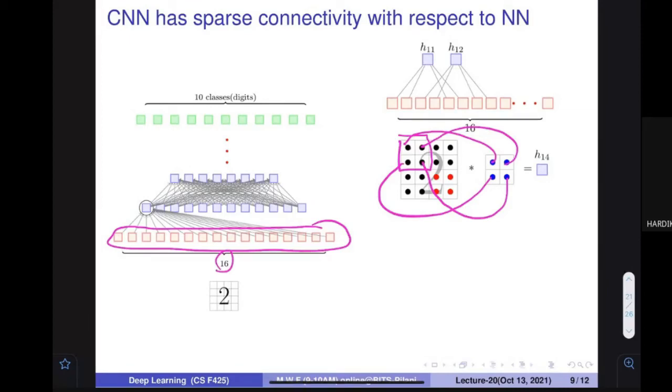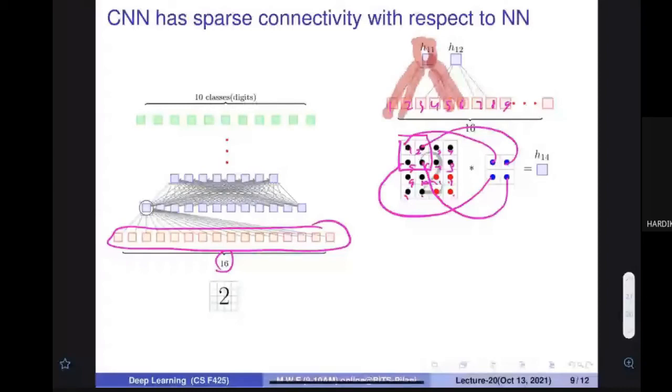This is the first, second, third, fourth, fifth, sixth, seventh, 8, 9, 10, 11, 12, 13, 14, 15, 16, 1, 2, 3, 4, 5, 6, 7, 8, 9. So 1, 2, 5, 6. So the connection is going to be between 1, 2, and 5 and 6. So CNN is going to find out the output based on this.